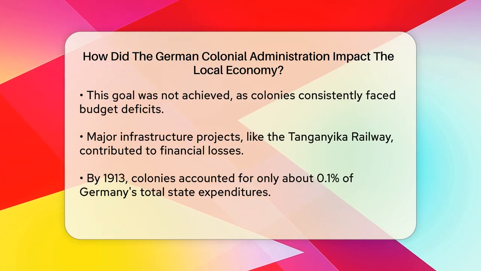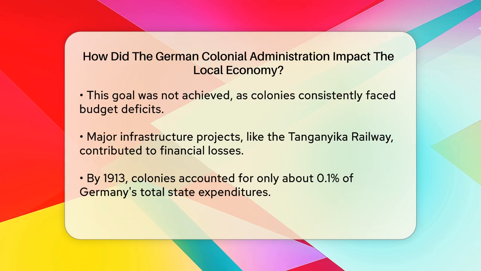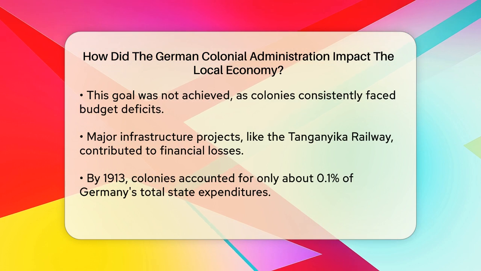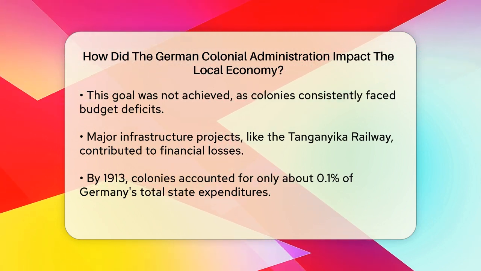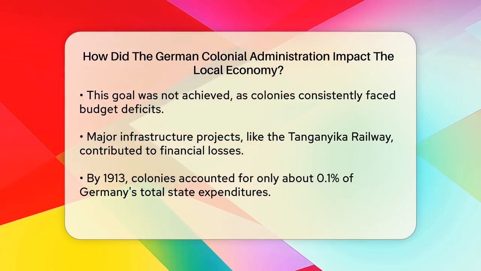The colonies consistently ran budget deficits, with significant infrastructure projects like the Tanganyika Railway contributing to these losses. Despite these efforts, the colonies only accounted for a minor part of Germany's total state expenditures, about 0.1% in 1913.